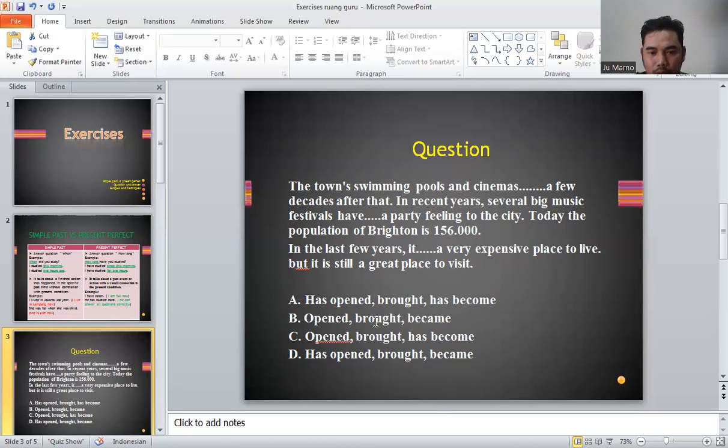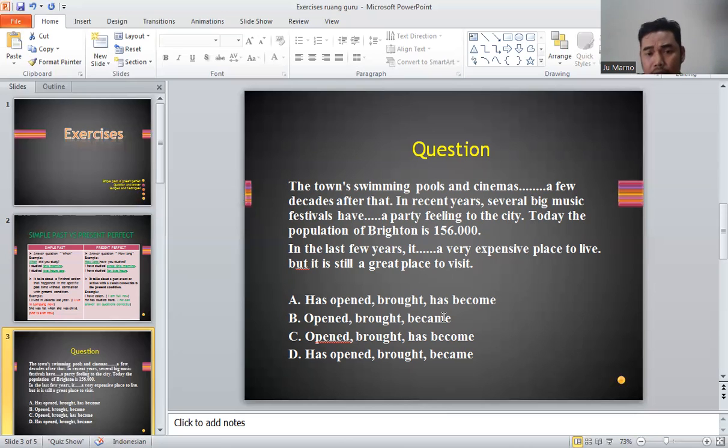So this one, brought and brought, have brought. In recent years, several big music festivals have brought a party feeling to the city. So there is no difference between B and C, both are still true.